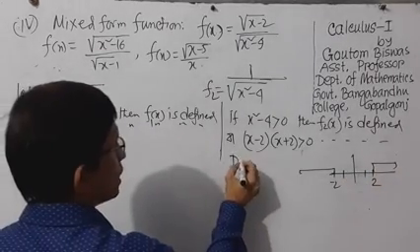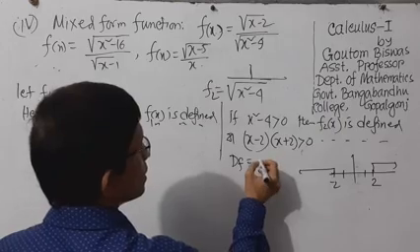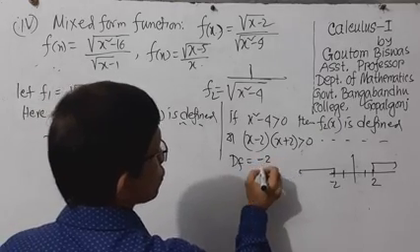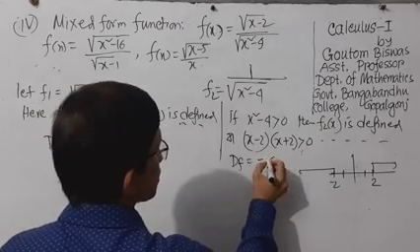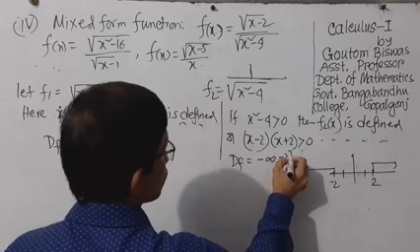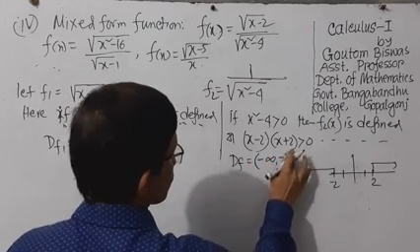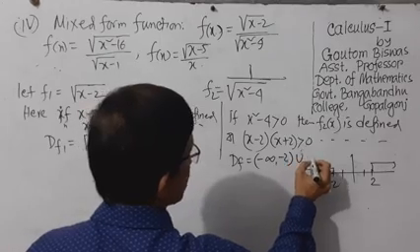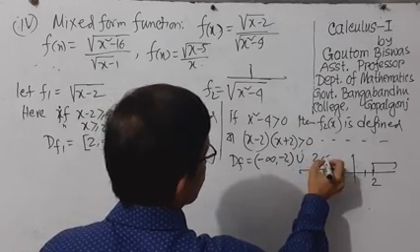So the domain will be minus infinity to minus 2, union 2 to infinity.